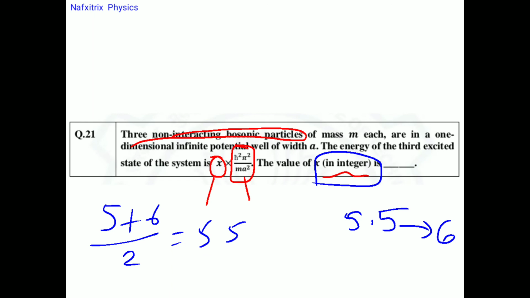So it is in between 5 and 6. Because they said to mention the answer in integer and not in decimals, it can be 5, or 6 is also the answer. In the answer key it was 5 or 6. So we can write both here, because they asked us to find it in integers. If it were in decimals, we could have written 5.5. So this is the answer for this problem. Thank you.